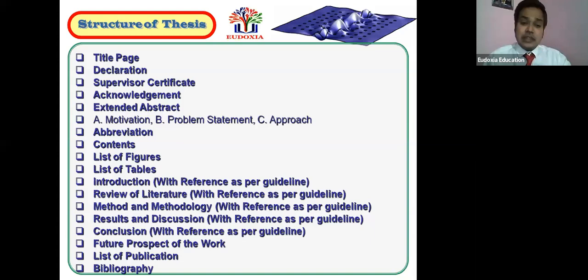And finally, the result and discussion, which is the heart of your thesis. You are getting a result, and you are making a discussion on it. Discussion means justification: how you are getting this, whether your data can be accepted, what is the importance, whether it is original work, whether you are doing something new that is really a blessing to society, or whether this is routine work that all the people are doing. So be careful while writing this chapter, the result and discussion. You have to be more and more careful.